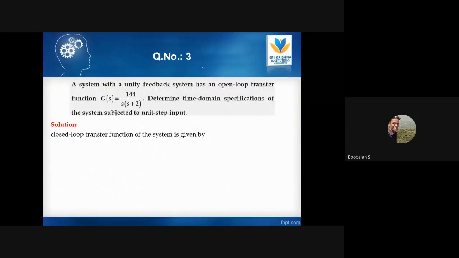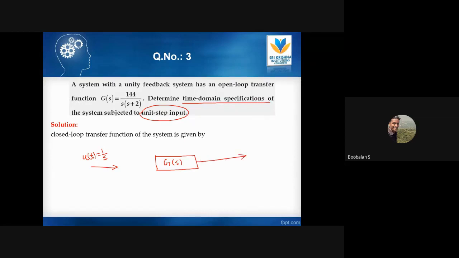So this is a given system, right? A system with unity feedback. This is the system, G of s. I am going to draw G of s over here. This is my G of s, and it is now given, right? The question is to determine the time domain specifications of the given system when a unit step input is applied. So this is G of s, and I am going to give an input called the unit step input, U of t, unit step, now 1 by s. Yes, a unit step input is given to my system, right?